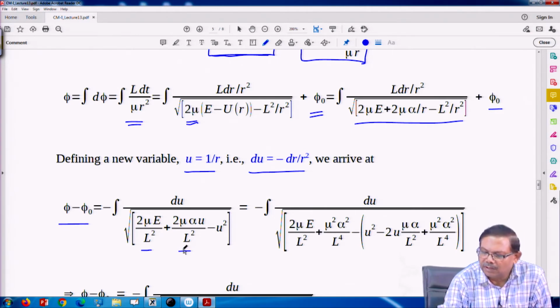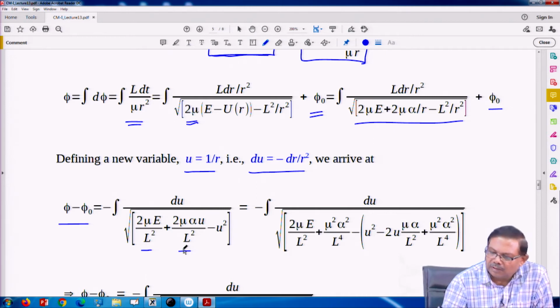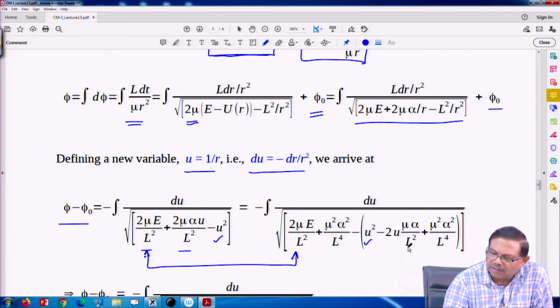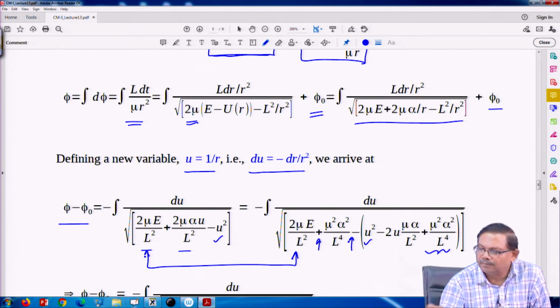This is a standard integral. So, we try to make a whole square here. So, what we do, the first term is just written like that, and then minus this term has come here, this is inside. So, minus sign. So, this can be written as 2 u mu alpha by L square. Now, to make it whole square, I have added this term inside. So, there is a sign minus. So, basically I have subtracted this. So, now I have added this. That is all we have done.